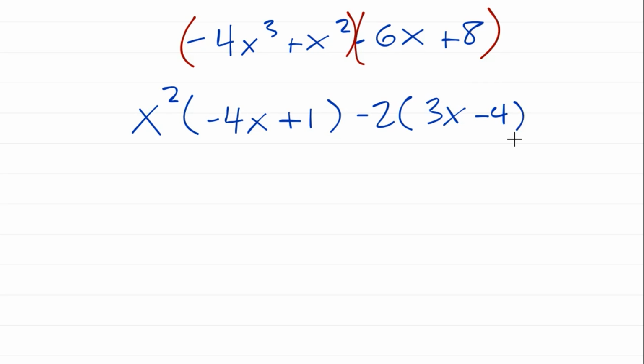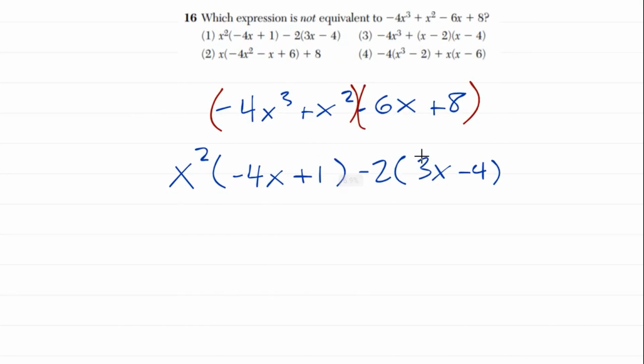Now, let's see if that's one of our answers. I see we pulled out an x squared. We got negative 4x plus 1, minus 2 times 3x minus 4. So that's equivalent, okay? But that's not the answer. We want to know which one's not equivalent. I know, that's just like, oh, great.